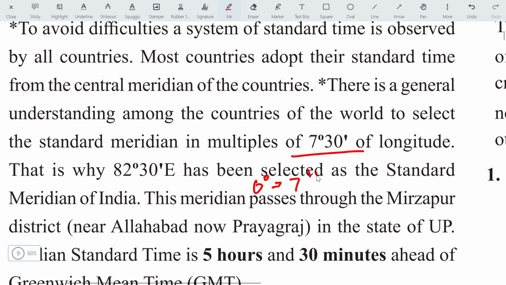After that, 7.5 degree longitude is taken as the timeline for each country. Actually, it is an agreement that each country will adopt a multiple of 7.5 degrees. So 7.5 degrees is equal to 30 minutes. For 15 degrees, it is 1 hour of time, so it is divided for the 30 minutes.